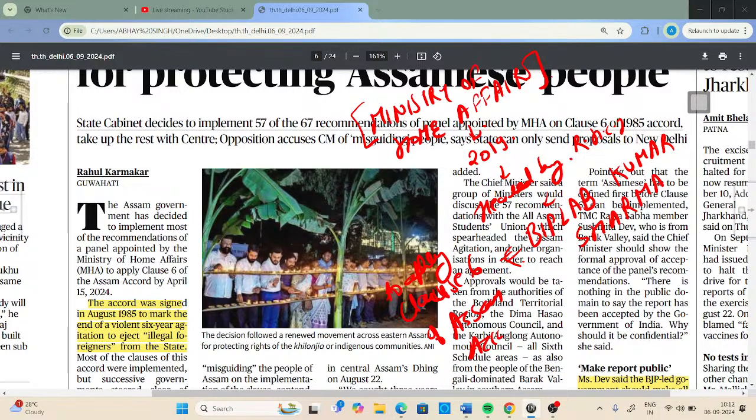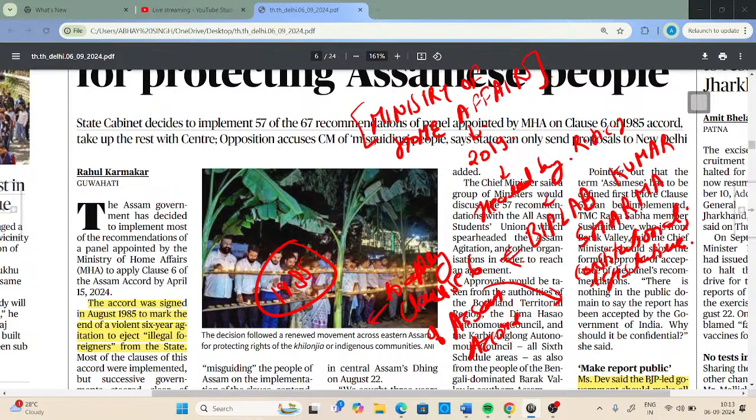Now we have to understand the meaning of clause 6. What is this clause 6 of Assam Accord? So clause 6 of Assam Accord, which was signed in 1985. So Assam Accord was signed in 1985. So basically clause 6 of Assam Accord clearly states that, today's newspaper is going to take a bit more time because there are a lot of important things that we have to discuss.